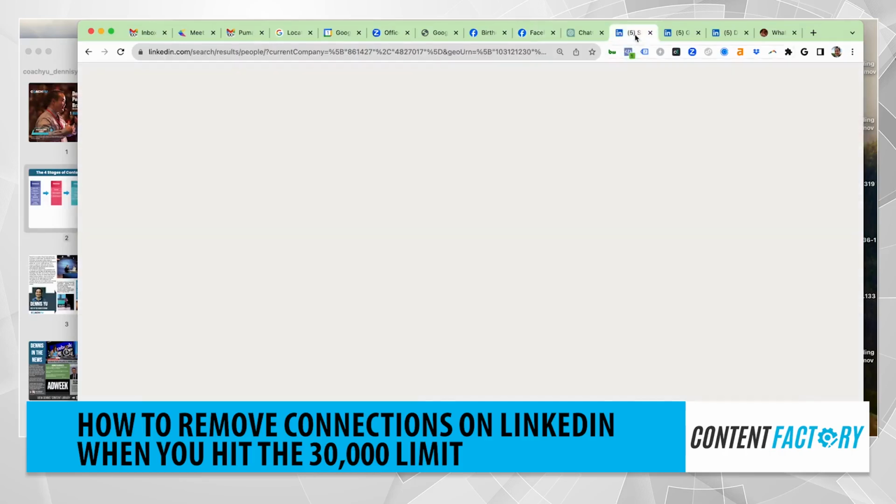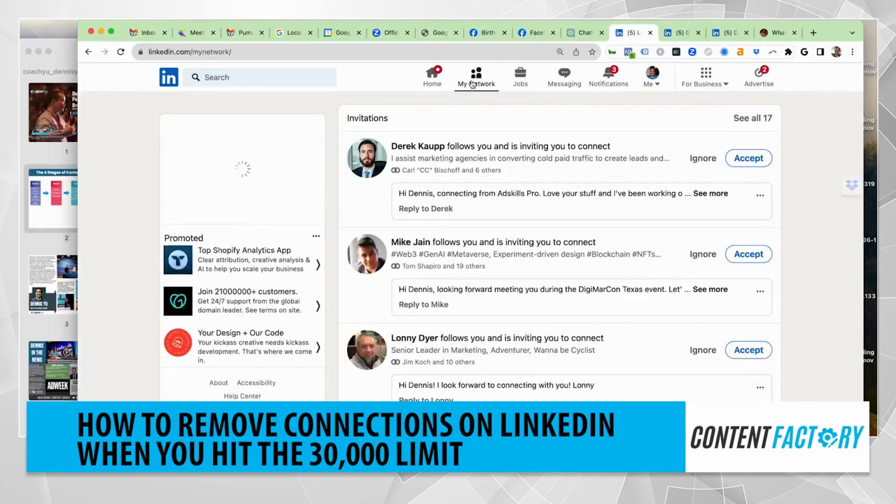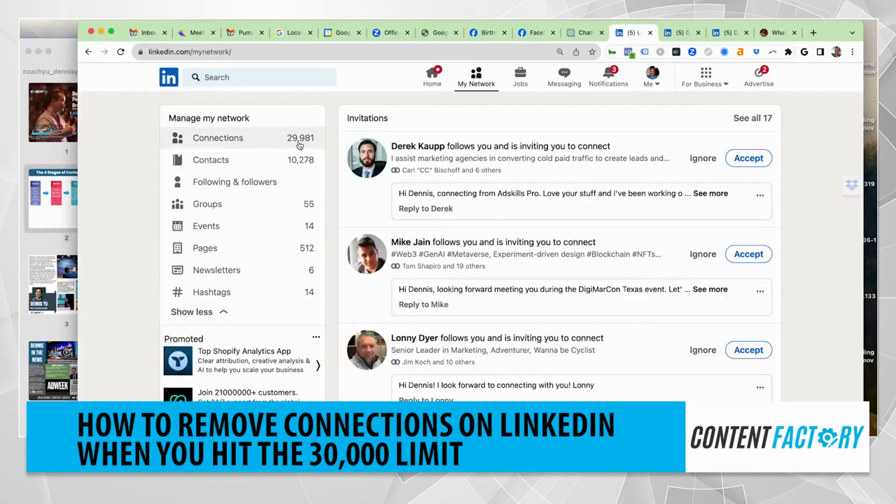Anyway, you just have someone do this. Go through location, filter by location, filter by company. You can even filter by name if you want, but this should be enough. And now I have room to accept more connections. I'm at 29,981. I like to leave 10 or 20.